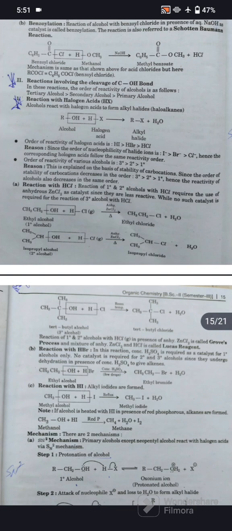Methyl alcohol reacts with HI to form methyl iodide with water. Note, if alcohol is heated with HI in presence of red phosphorus, alkanes are formed. CH3OH, which is methanol, reacts with HI in presence of red phosphorus, and methane with water and iodine is formed.